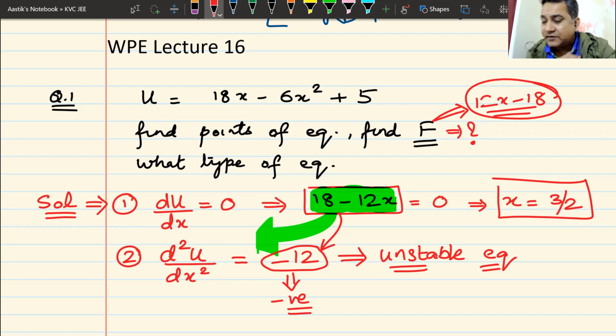Remember, in today's class, we have discussed the points of equilibrium, but we have only seen that there is one point of equilibrium. Is that the only case? No, that is not the only case. There can be even an infinite number of points of equilibrium. We will not be doing a question of infinite points. We will do questions where you have 2 points of equilibrium at least, so that you can find out which equilibrium is what. That we'll be doing in the next class. I'll wait for that class. I hope you also wait for it. Today's class, I think it is all over, and I dismiss it at this point in time.